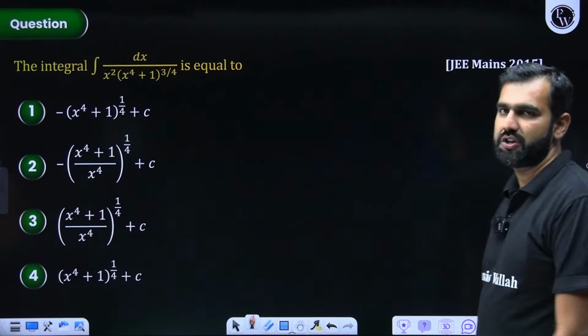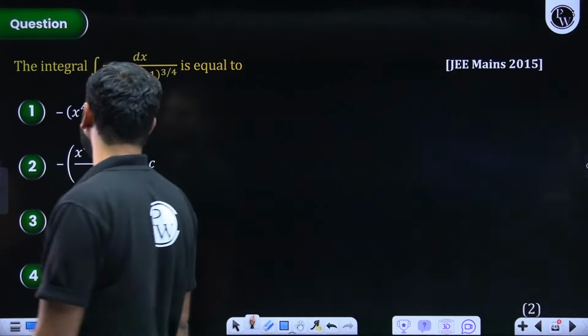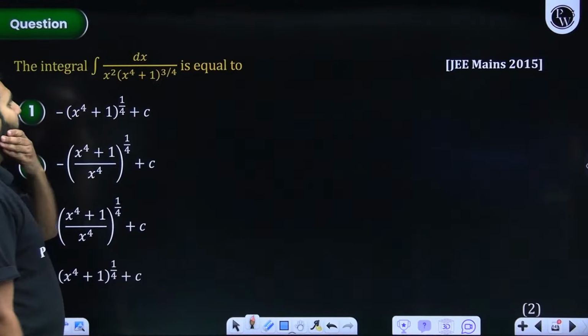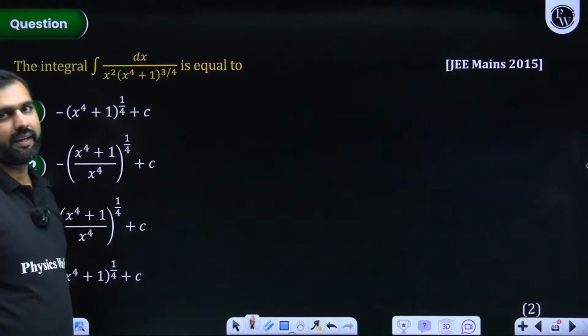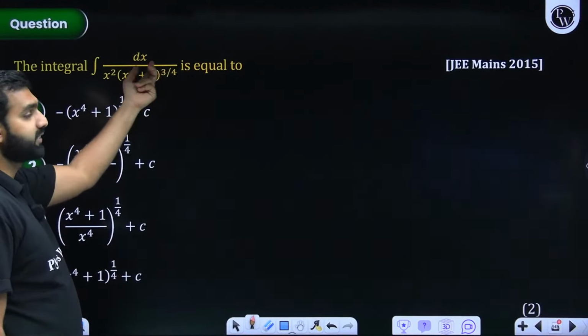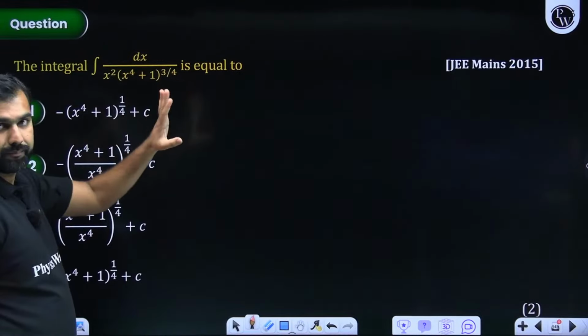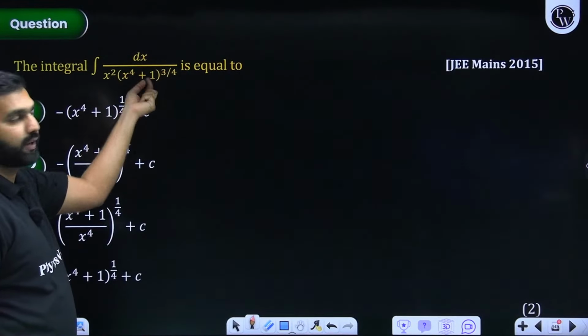Let's look at this question. How do we solve this one? Everybody watching, listening and understanding. What I'll do here is take x to the power 4 common. So technically x cube will come out from this particular part. I hope you are understanding this.